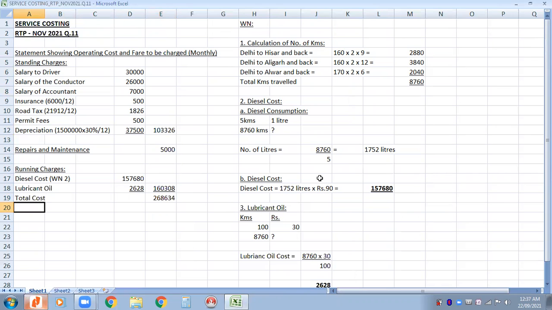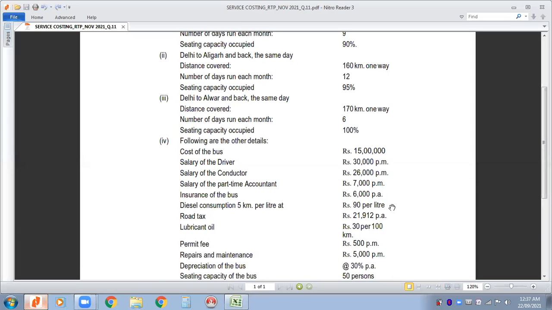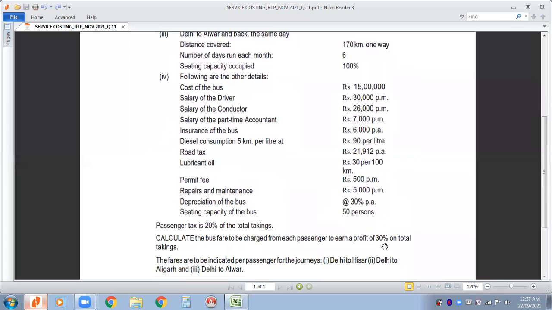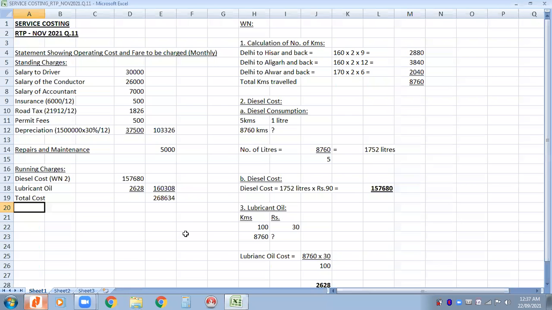Now we have to add two more things to this. What are those? First of all, 30% profit, and we also have to add 20%. Since both of them depend on total takings, it doesn't matter what you add first, whether you add passenger tax first or profit first. But since passenger tax is a type of indirect tax, we add profit first. Profit is 30% on sales. Takings means sales. That means we cannot calculate the amount of profit right now.